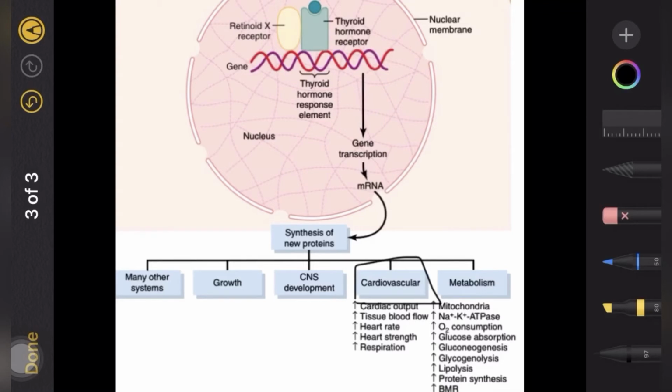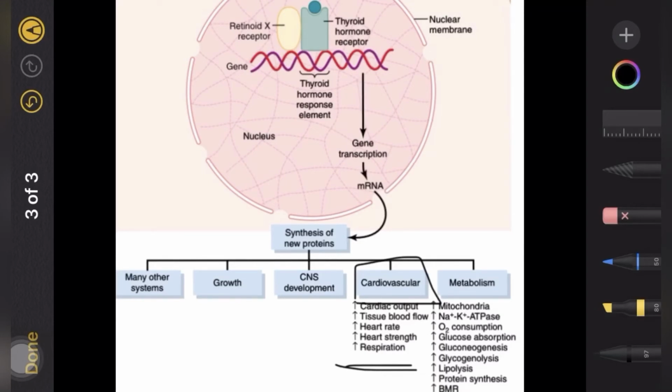Let's come to the second system, that is the respiratory system. So when there is an increase in the metabolism, obviously oxygen utilization will be increased, and thus the rate and depth of the respiration is also increased. The third system, that is the GI, causes increase in the appetite, obviously because more energy has to be produced and there is a higher metabolic rate, so appetite is increased, and then food intake is increased. Then there is increased secretion of the digestive juices. So if there is an increase in the thyroid hormones, that is hyperthyroidism, then it can cause diarrhea, and if there is a decrease, that is hypothyroidism, then it can cause constipation.